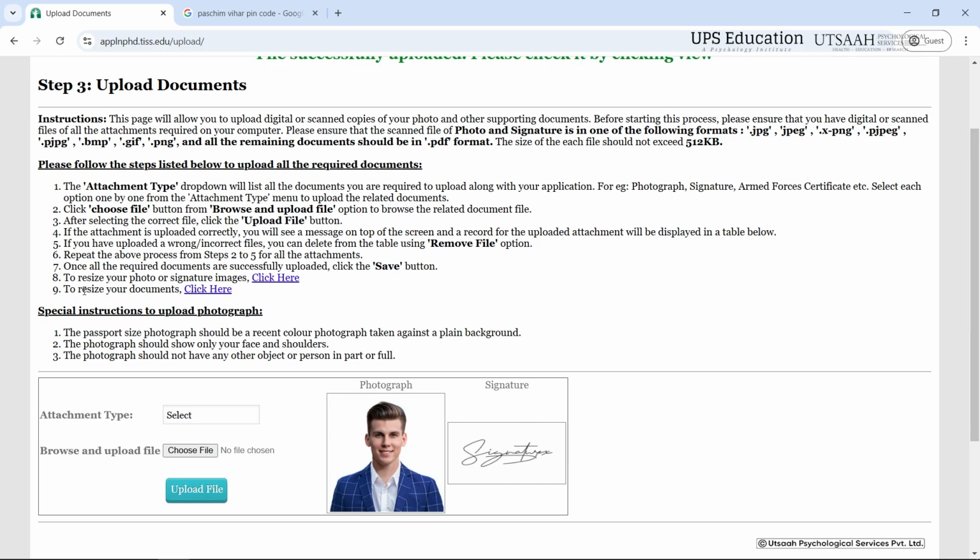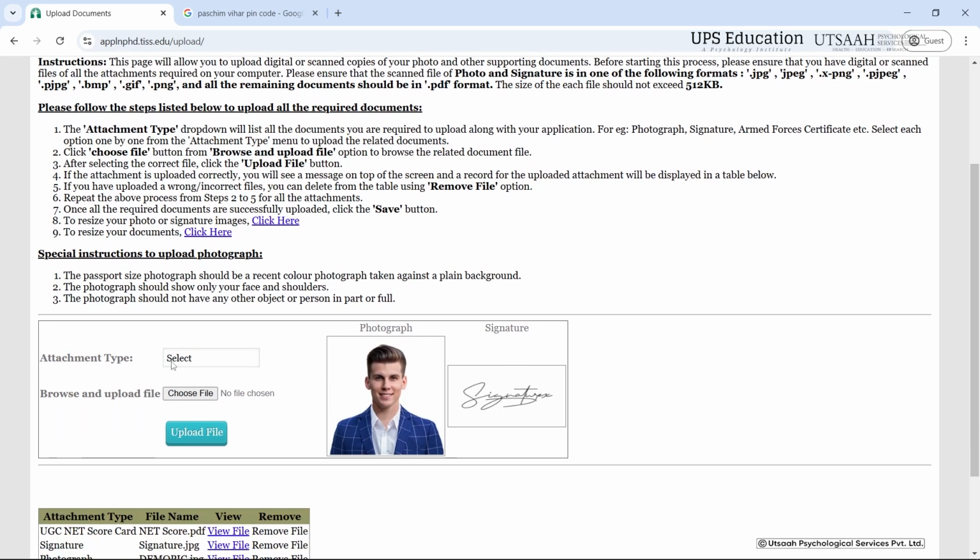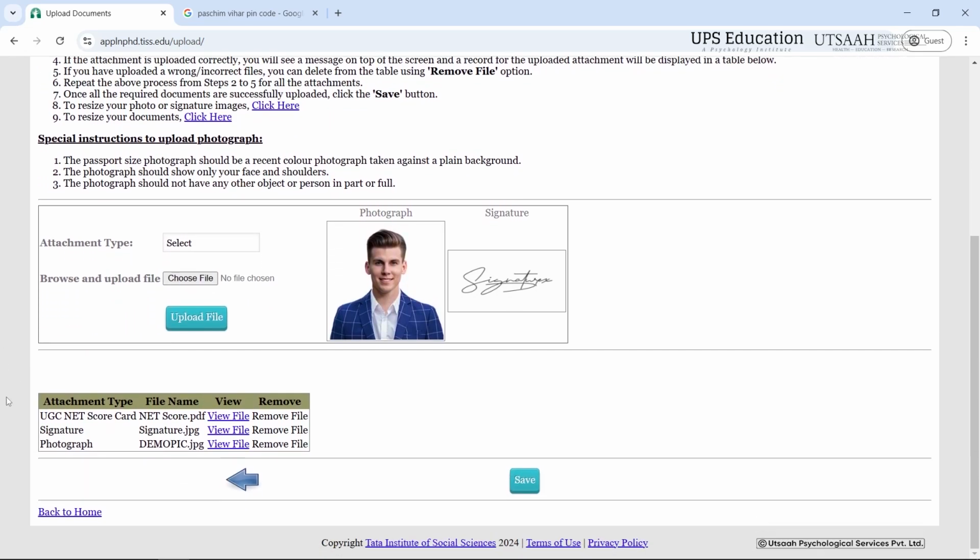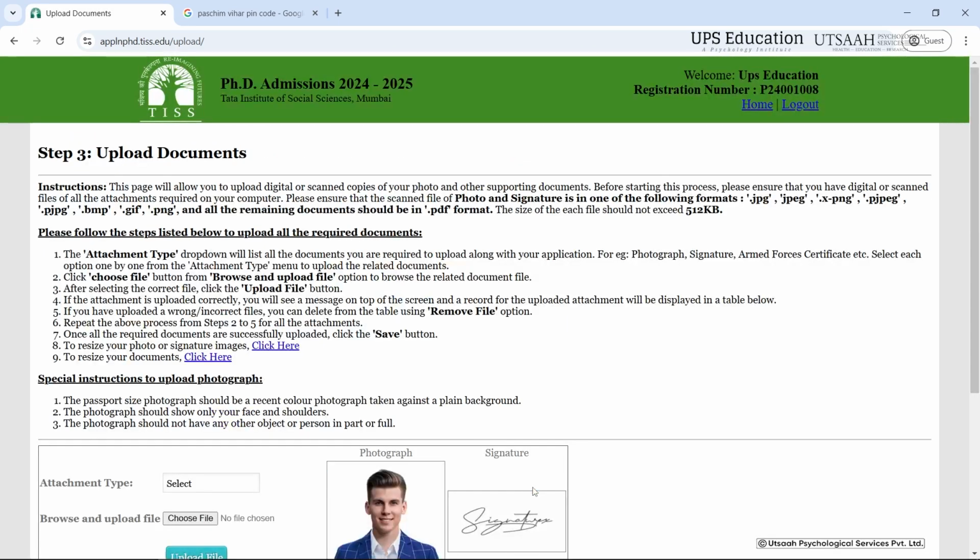Before uploading documents, you just have to read all of the instructions given here, and then you just have to select the attachment type. Here you have to attach your photograph, signature, and your UGC NET scorecard. And as you can see that I have uploaded mine here. And then after uploading your photograph, scorecard and signature, you just have to click on save